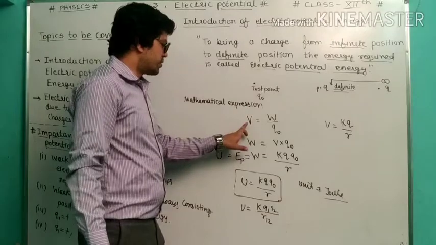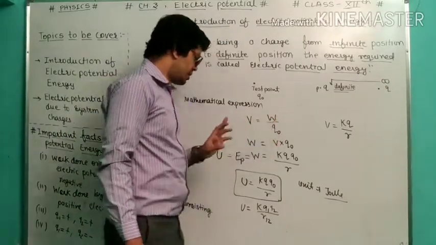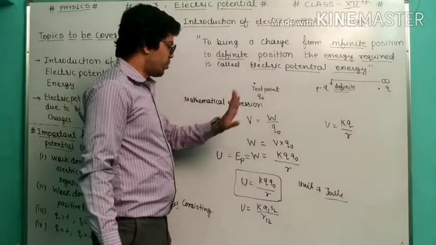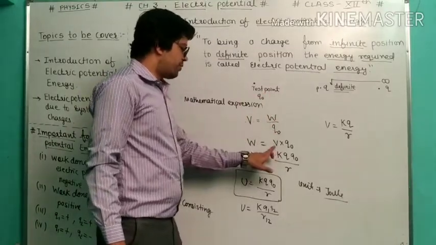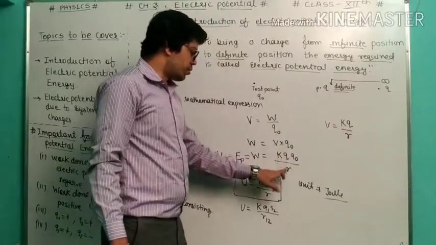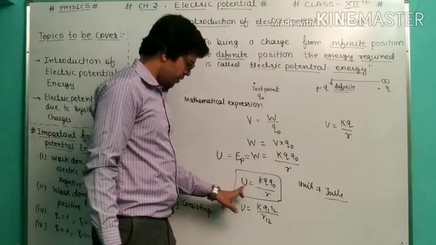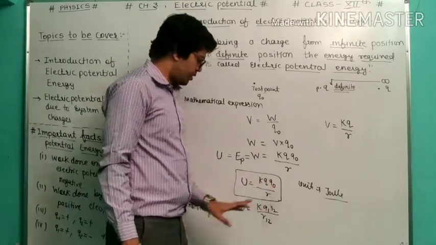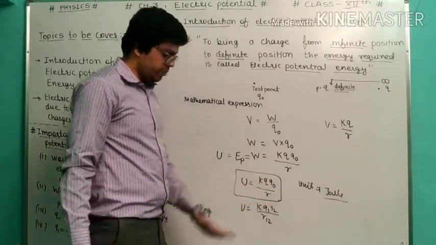Mathematical expression. As we know, the basic formula of electric potential is work done per unit charge. This is a test charge or test point. So W equals V multiplied by Q naught, and the basic formula is V equals KQ upon R. So V equals KQ upon R into Q naught. So electric potential energy is KQ Q naught upon R. If this Q is Q1 and Q naught is Q2, we can write it in the standard form.